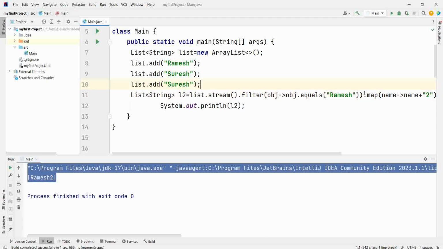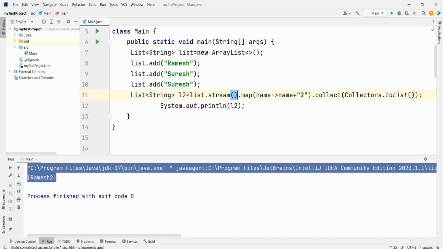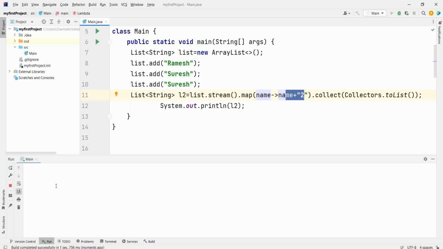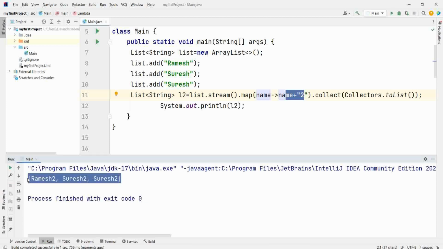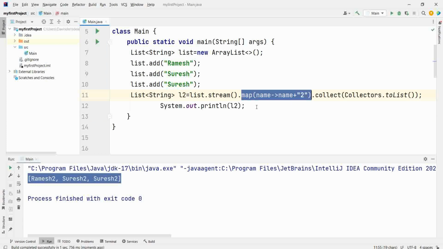Correct. If you don't want a filter, you want each and every attribute to append some value. Let's run this like this. Now map function is intermediary function and this is terminal function, which means if there is no terminal function which is used, then map function will not be executed.